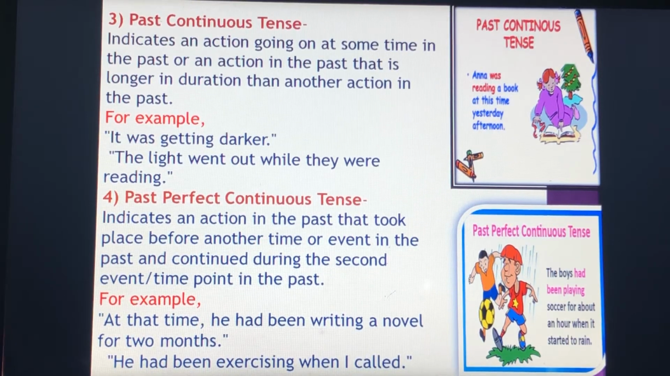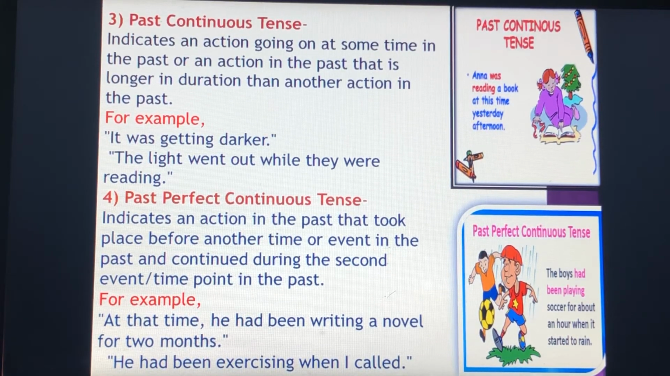Here we have to note down that the form of past continuous tense is was or were plus verb plus ing. So we are always using was or were. Was is used for singular and were is used for plural. You can see the sentence, it was getting dark: was plus verb plus ing. Same here, the light went out while they were reading. Here there are more than two persons, so we are using were. They were reading.